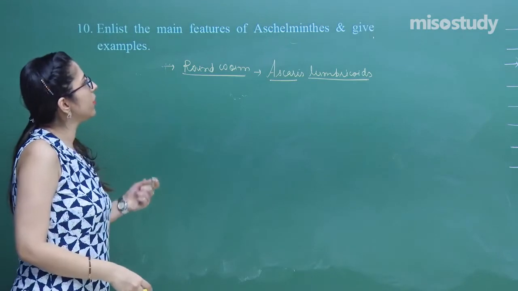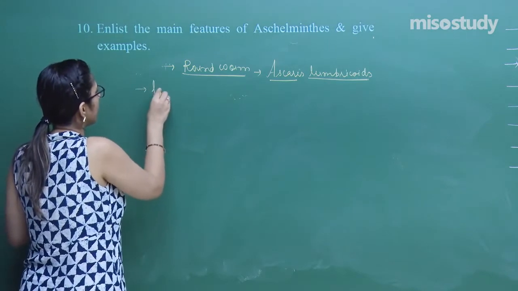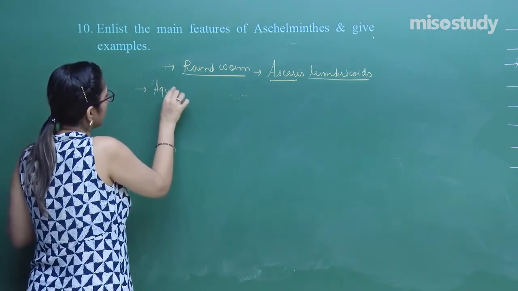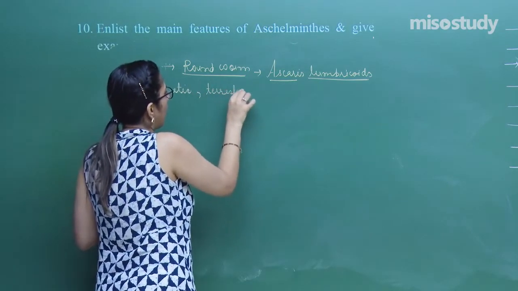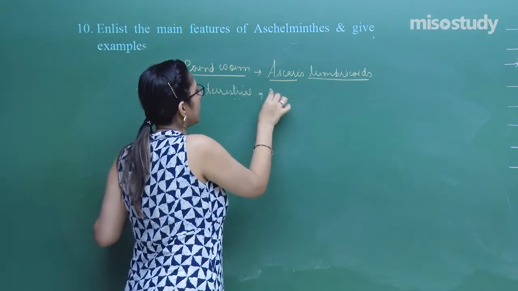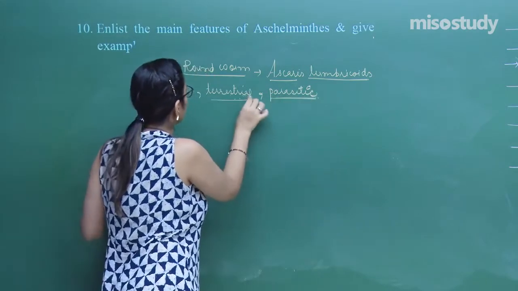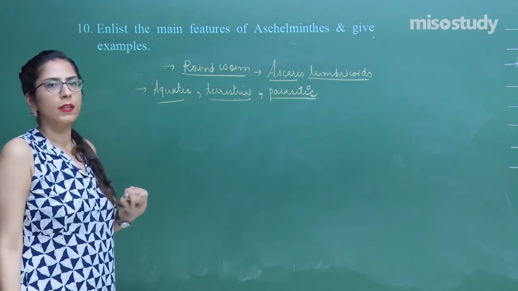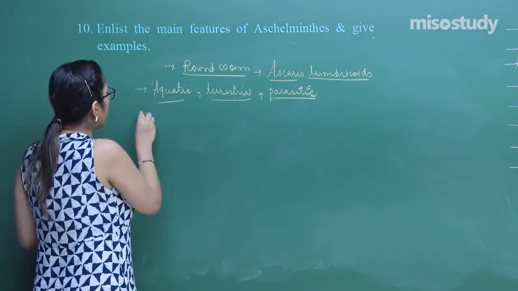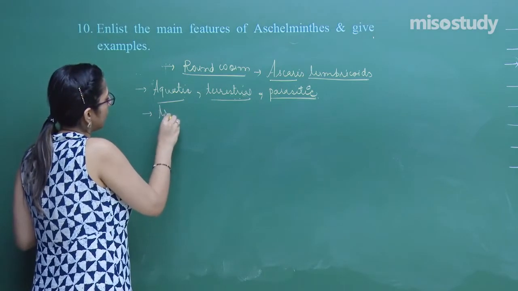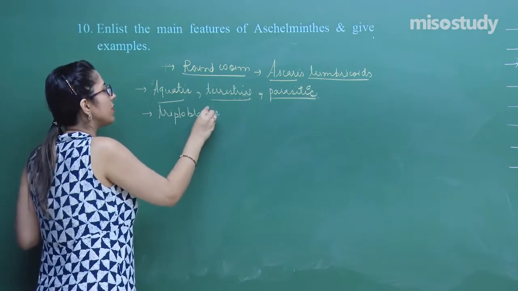Now let's talk about general features of these. Start from habit and habitat. These are those group of organisms which may be aquatic, or they may be terrestrial as well, or they may be parasitic as well. They cause diseases, right? I'll be focusing only on some specific points. They have a triploblastic condition. Let's talk about the coelom in this case.